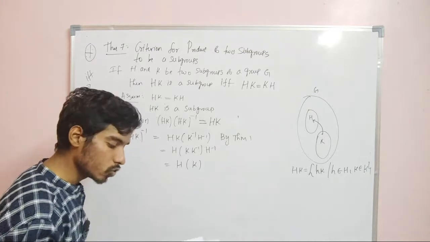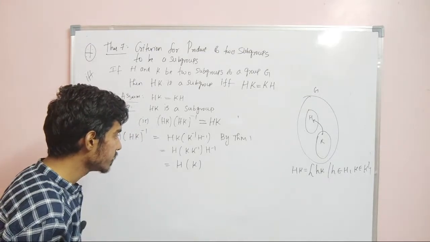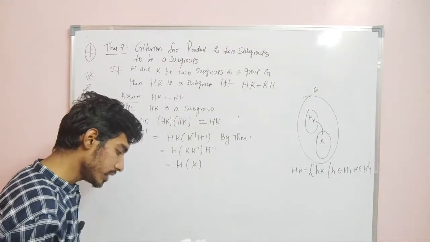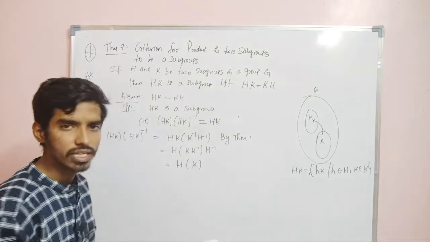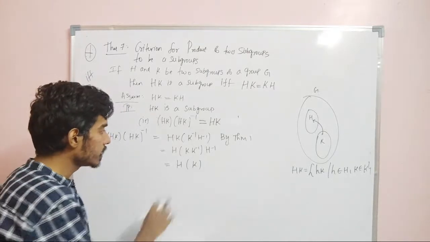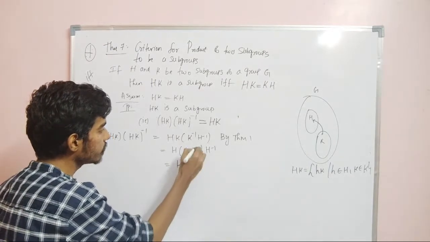If H is a subgroup, then H inverse is same as H, right? So H inverse is same as H, and H into H is same as H. You just go through theorem 2 and theorem 3 that we proved in the very beginning of the video. That K we will move by some other method. So K inverse is same as K, right?